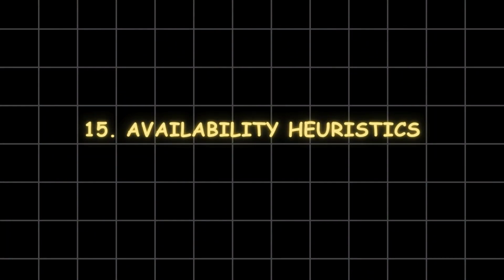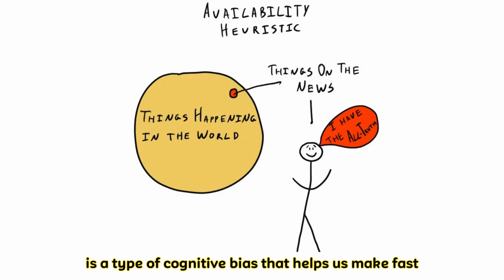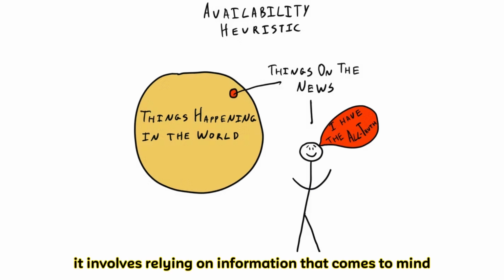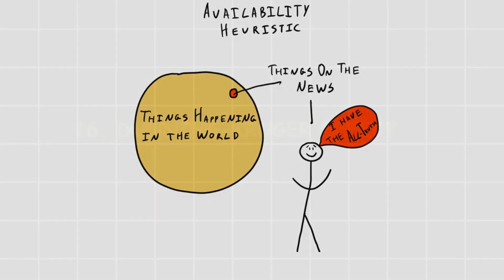15. Availability heuristic. Also known as availability bias, is a type of cognitive bias that helps us make fast, but sometimes incorrect, assessments. It involves relying on information that comes to mind quickly or is most available to us.